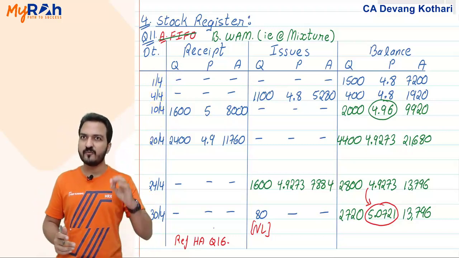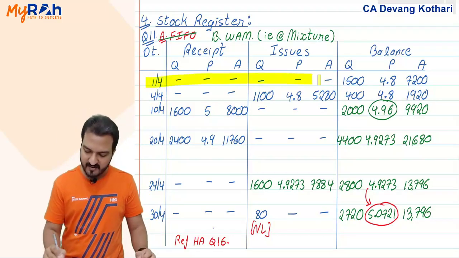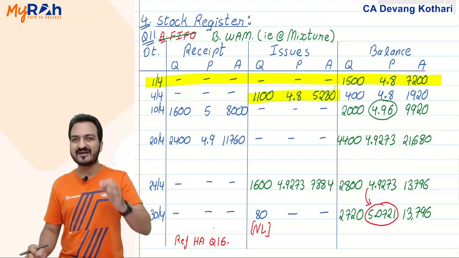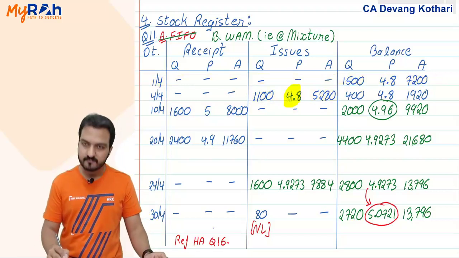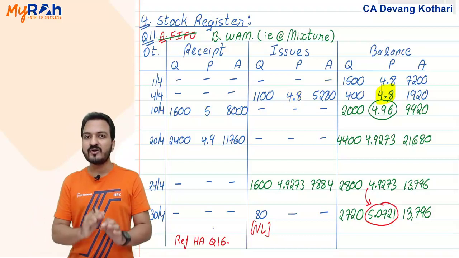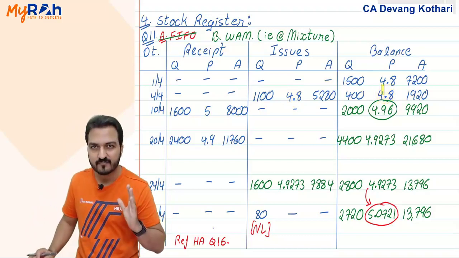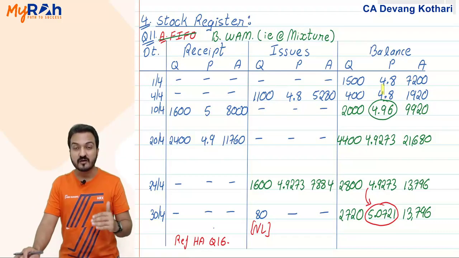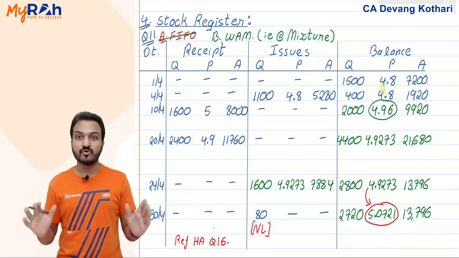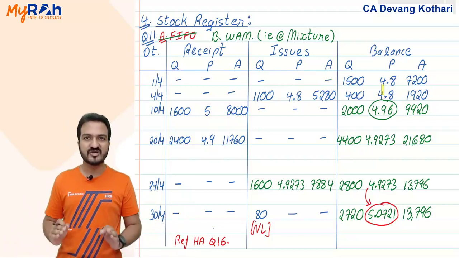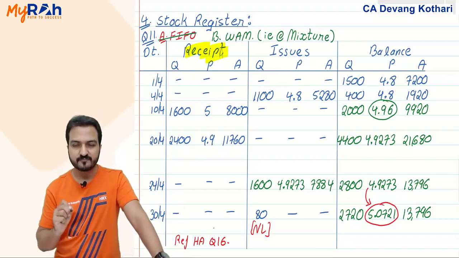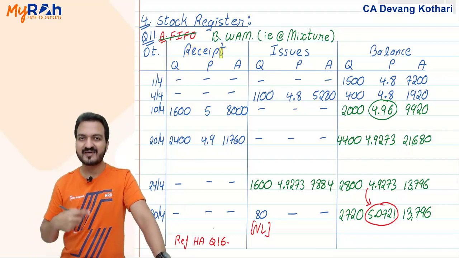Yes, now if I make this by weighted average method, let me remind you what were the specialities in weighted average method. Dekho, as per weighted average method, if my materials was issued out of opening stock, then it will be valued at the same rate as opening. You see that here. Yes, my weighted average rate will change only when there is a new purchase done. Otherwise, weighted average rate remains the same. Do you remember that? Yes, only when some new purchase, new receipt of material happens, only then the weighted average rate will change. I'll make use of this for my answer now.